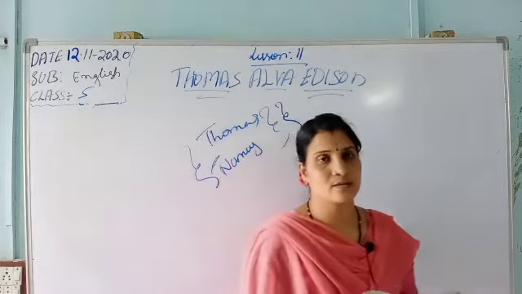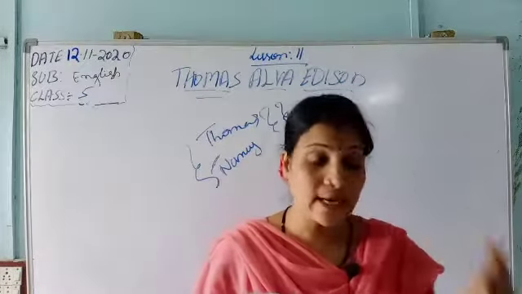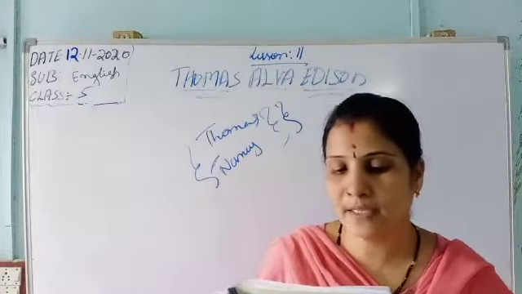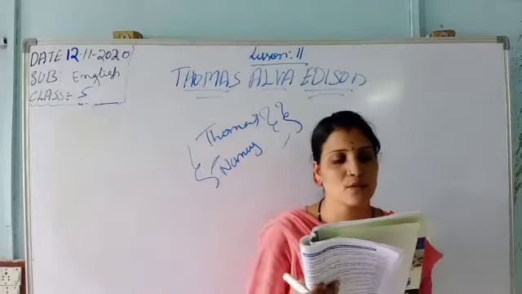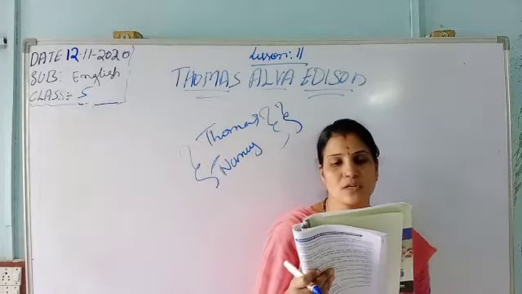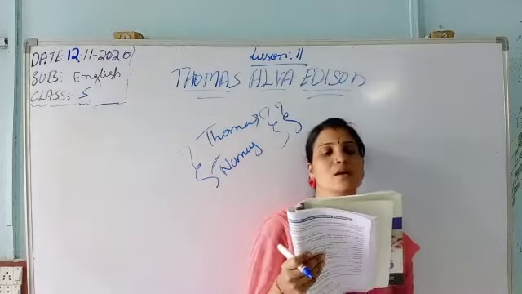So at age 9 he started doing experiments. He took the science book and did them. At age 10, Thomas built his first science laboratory in the basement of the family's home. So the first laboratory was in the basement of the family's home.